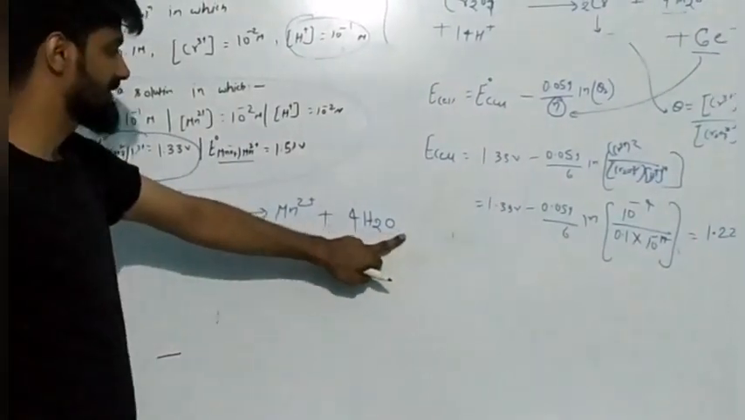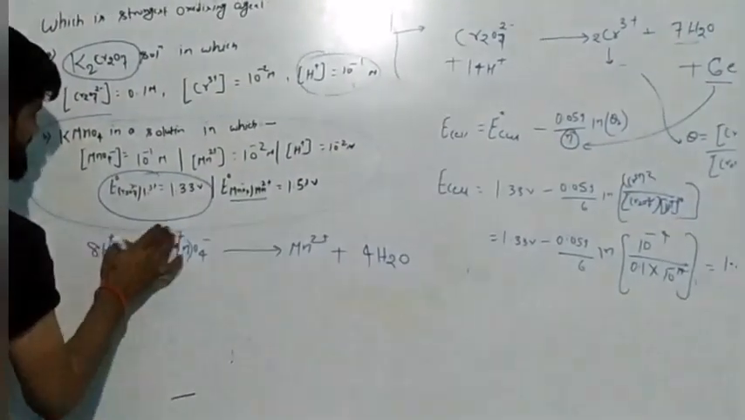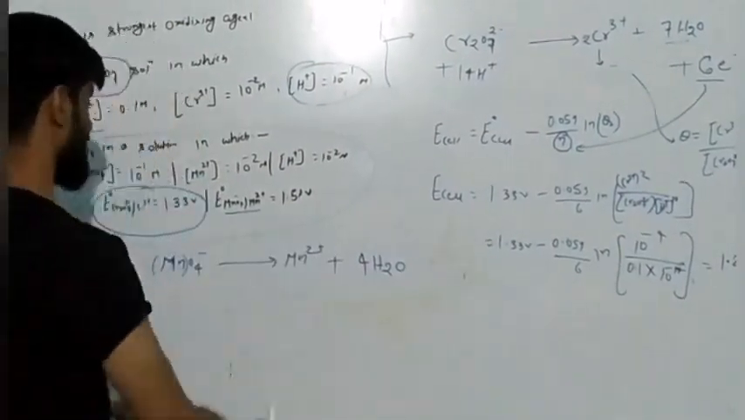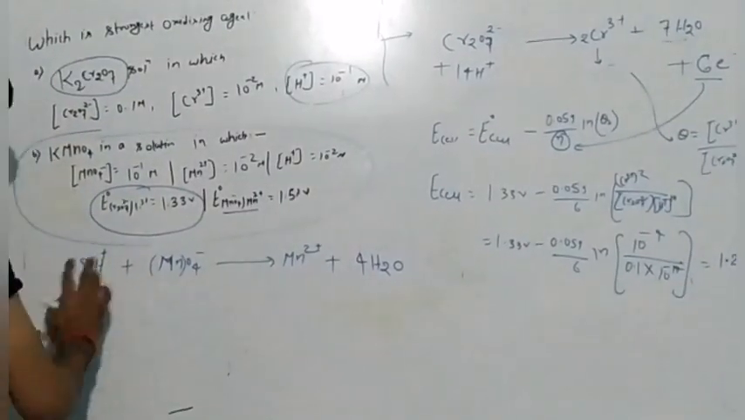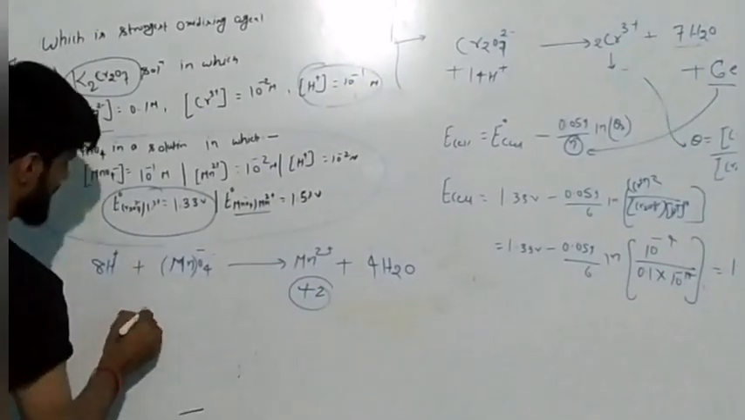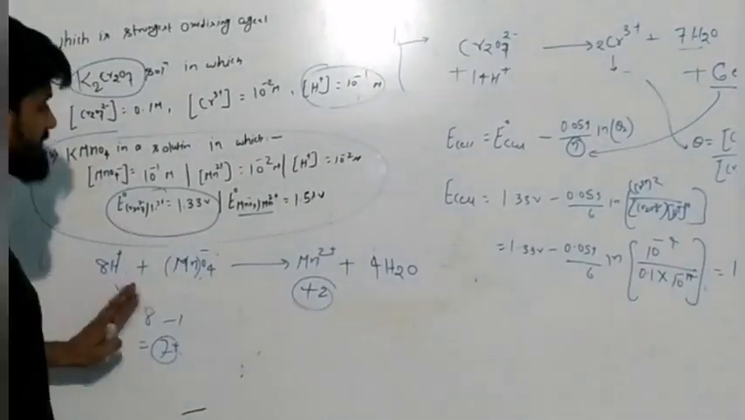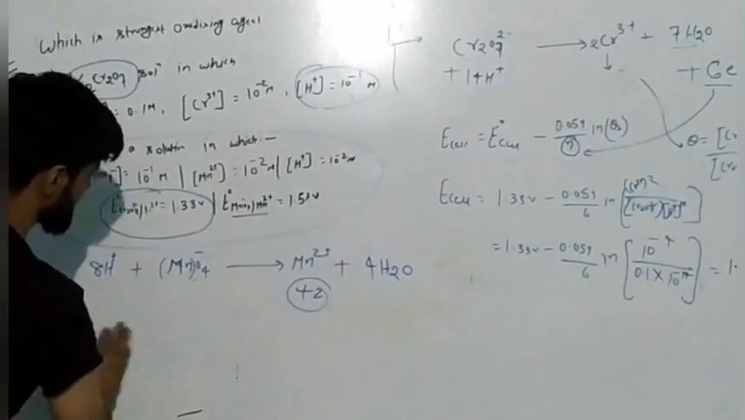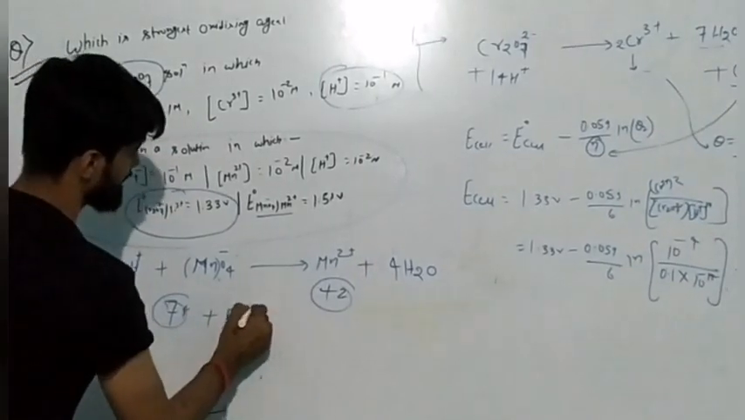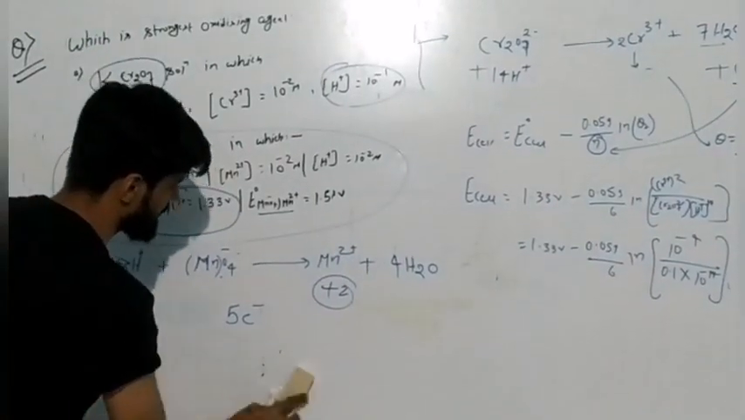On the right hand side, if you will see, there are 8 hydrogen. So just multiply with 8 H plus ions on the left hand side. Why? Because on the right hand side there are 8 hydrogen. So you have to multiply with 8H plus. Now understand one thing. Here there is 2 positive charge on the right hand side, and on the left hand side if you add 8 plus here and 1 minus here, you will get 7 positive charge on the left hand side. Now if there is 7 positive charge on the left hand side and 2 positive charge on the right, you have to add 5 electrons on the left hand side. So in this way you have calculated the value of n factor for this particular reaction.